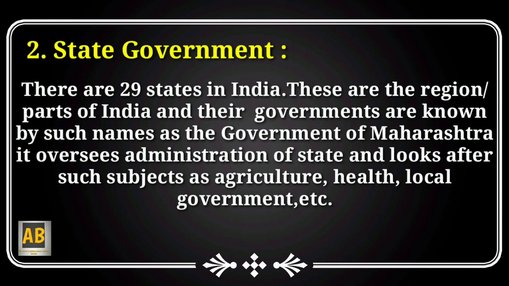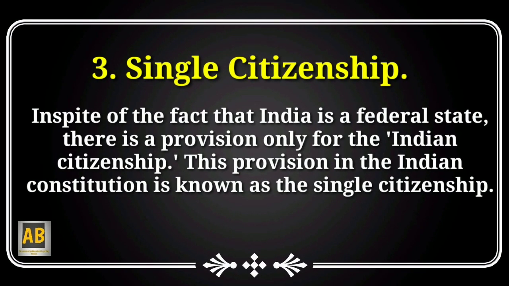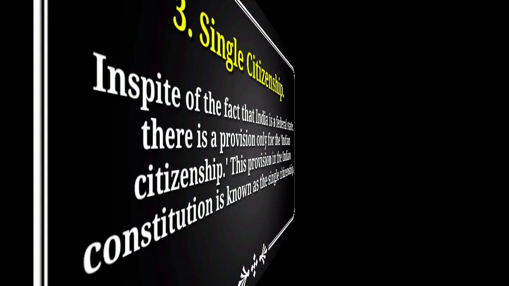Next is state government. There are 29 states in India. These are the regions or parts of India and their governments are known by such names as the Government of Maharashtra. It oversees administration of state and looks after such subjects as agriculture, health, local government, etc. Let's move on to the next. Single citizenship. In spite of the fact that India is a federal state, there is a provision only for the Indian citizenship. This provision in the Indian Constitution is known as single citizenship.